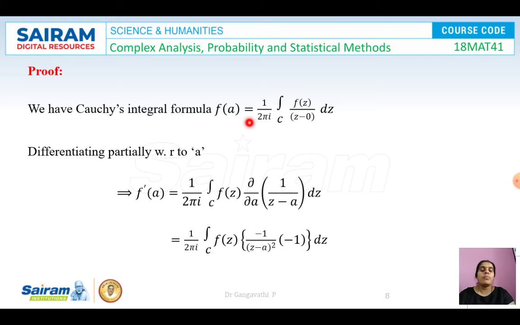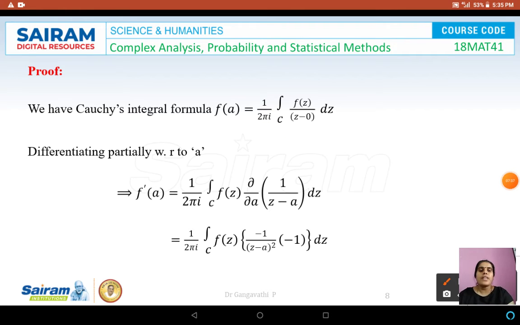The Cauchy's integral formula which we know is f of a is equal to 1 by 2 pi i integral over C of f of z by z minus a into dz, and differentiate this expression with respect to a. So when we do differentiation with respect to a, f of a differentiation becomes f dash of a. 1 by 2 pi i is kept as it is. Integral over C is also kept as it is. f of z as it is.